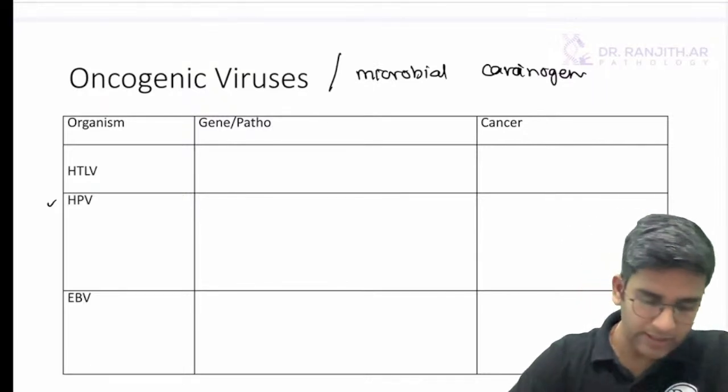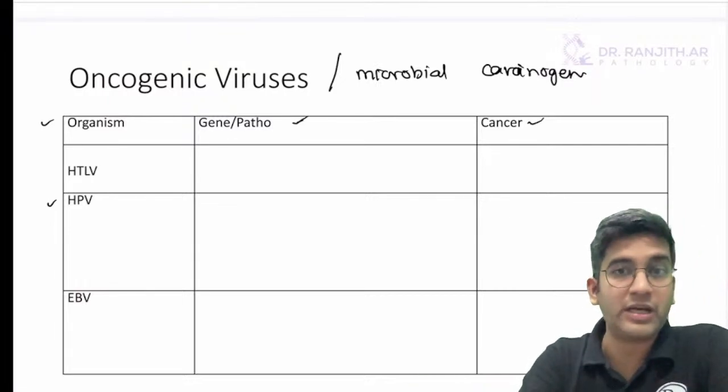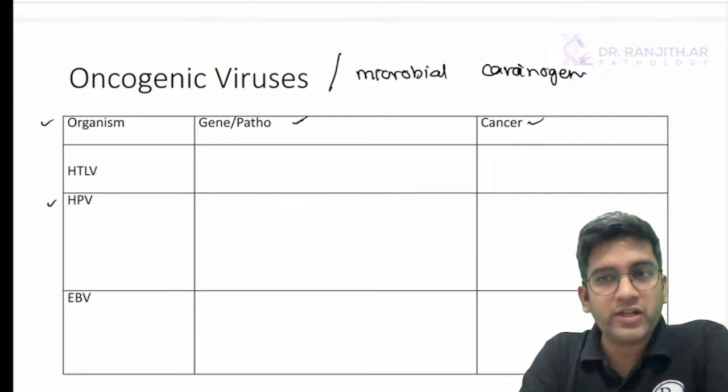Fine. Okay. So now I need to have these 3 pieces of information for every organism. If I have to compare in the form of a table, what is the organism? What problem in the organism is going to cause cancer?